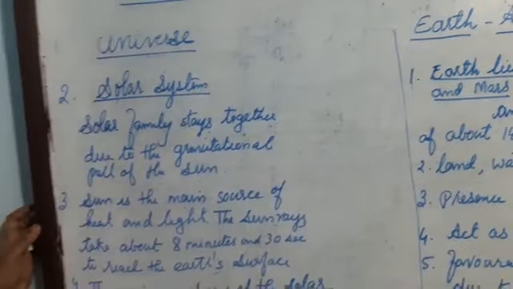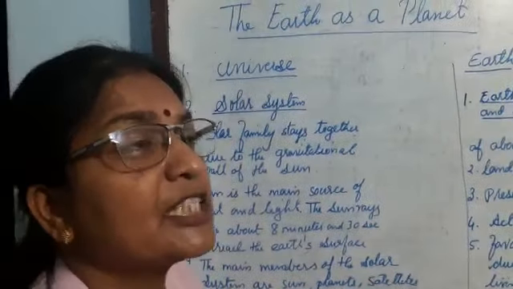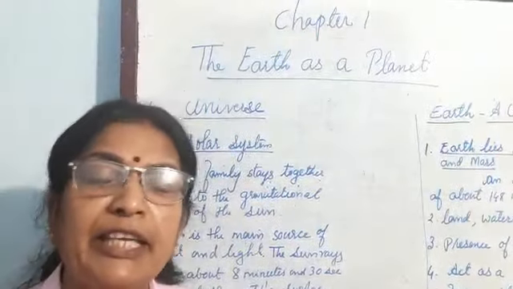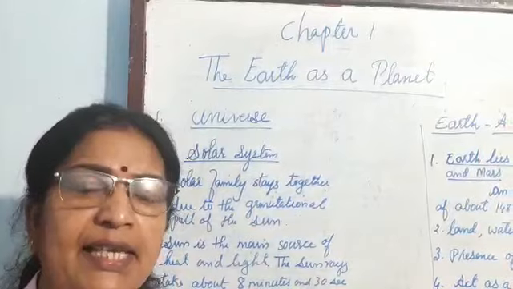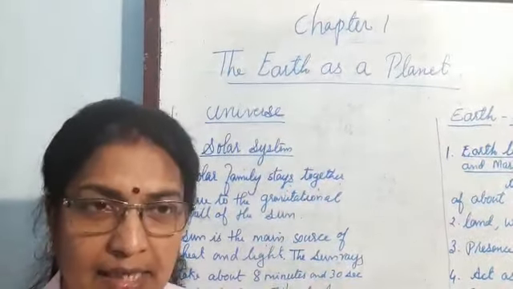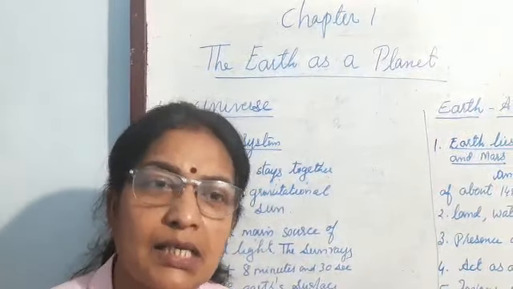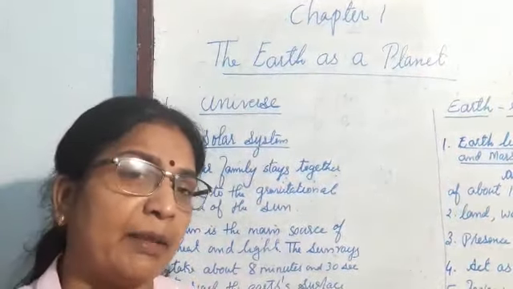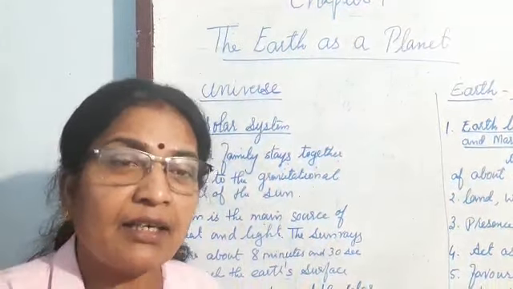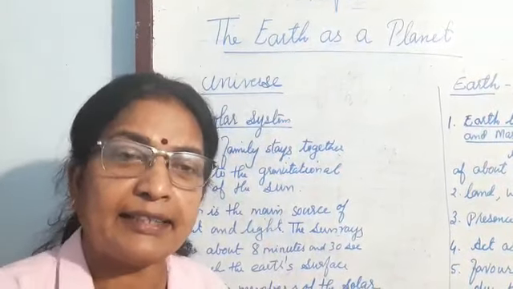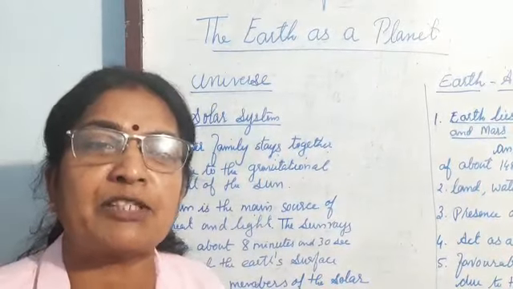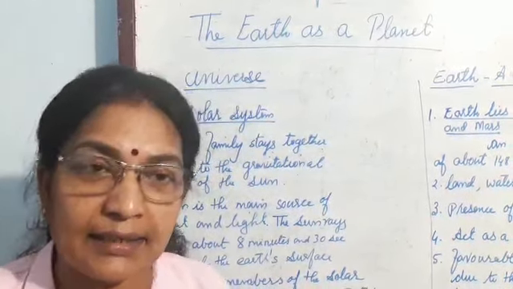The next point is about the shape of the Earth, which is spherical. Why is it spherical? There are many evidences or proofs that the Earth is spherical in shape. The first one is sunrise and sunset. All the places in the world have different times of sunrise and sunset. If the Earth were flat, the time would be the same everywhere. Because the Earth is spherical, the times of sunrise and sunset are different.